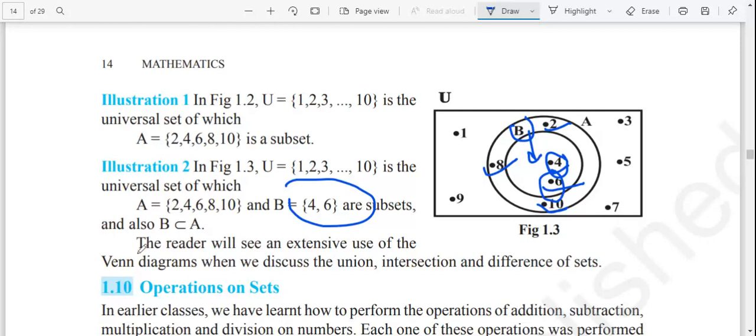The reader will see an extensive use of the Venn diagram when we discuss the union, intersection, and difference of sets. Here we are reading about the subset only. Here B is a subset of A. This time we are concluding that B is a subset of A.